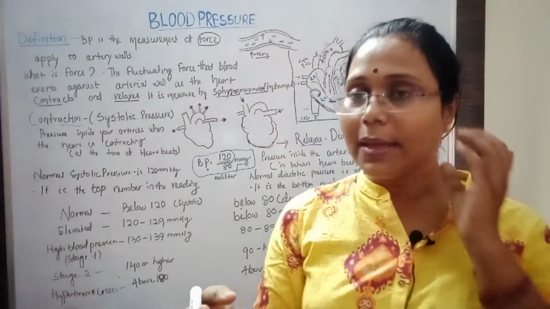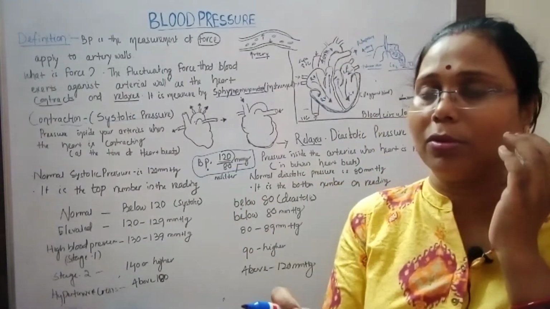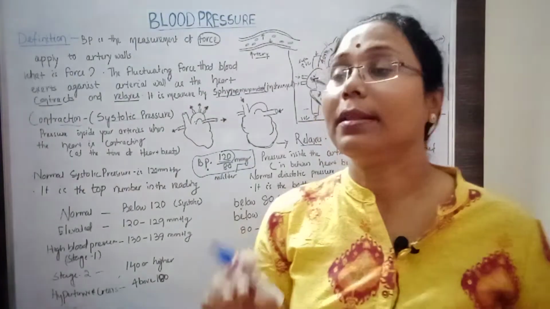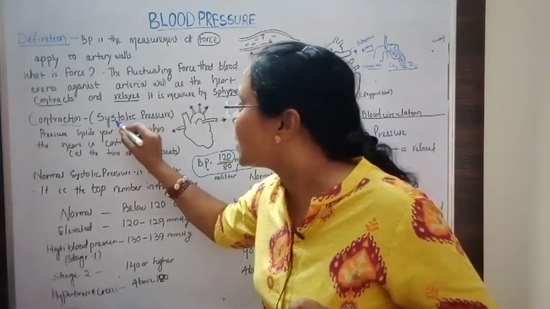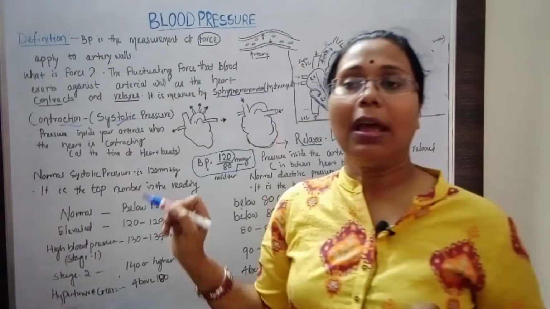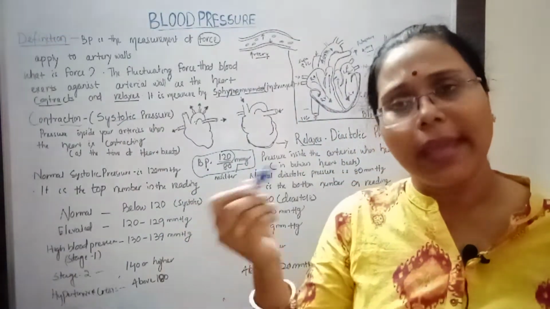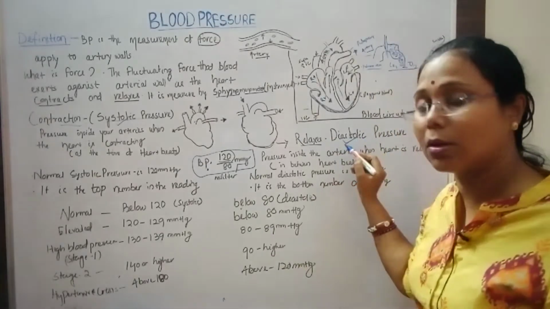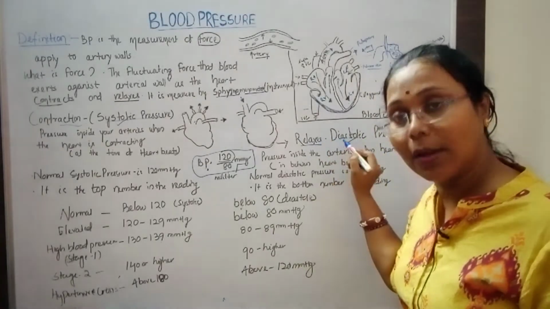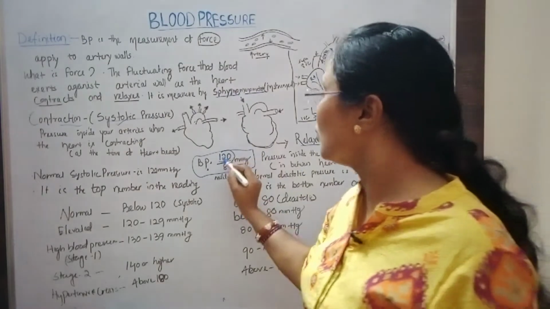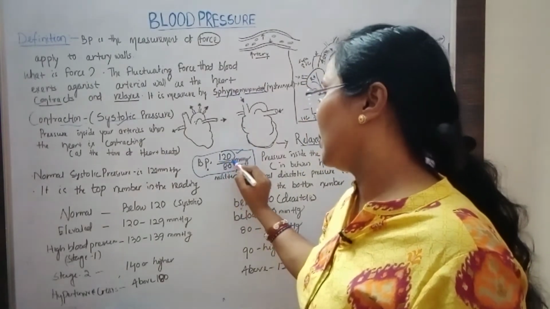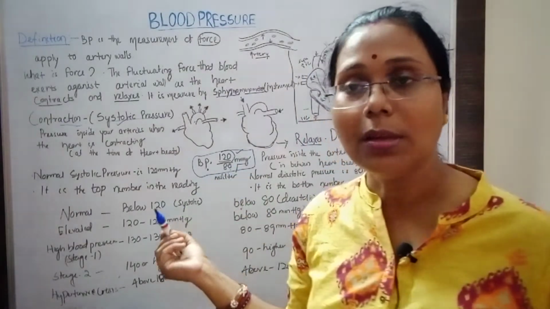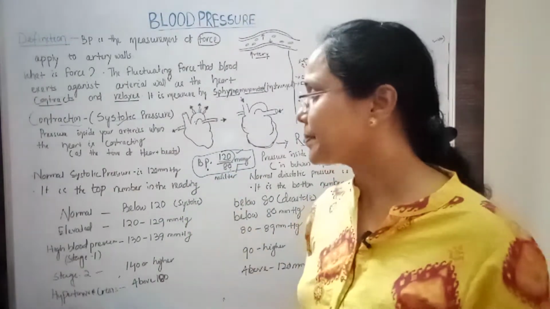So we can hear the first contraction sound. The first contraction we can hear by the stethoscope. That is the systolic pressure. After a fraction of a second, we again hear another sound, that is the diastolic pressure. By recording these two parameters, systolic pressure and diastolic pressure, we get the blood pressure reading.